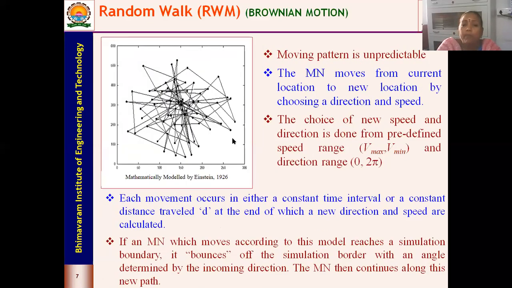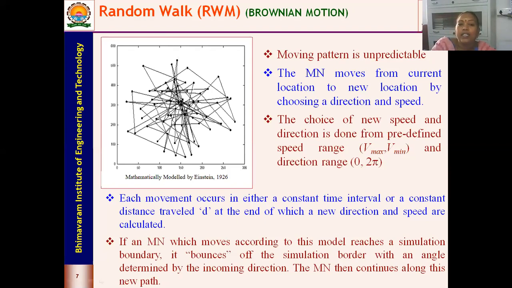So next, we'll deal with the random walk model. In short, you can call it RWM, or it is also known as Brownian motion. The best example is the snooker game, right? Many of you would know about it; a few would have played, or may not have played. This model was basically developed from that particular game concept. The mathematical model was developed by Einstein in 1926.